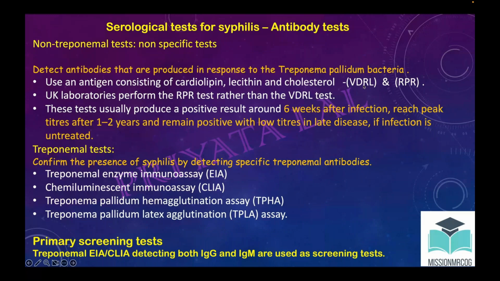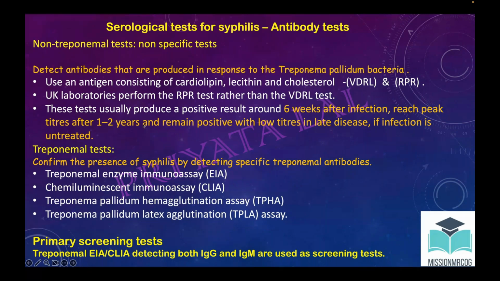In our country we do VDRL, but in the UK usually RPR is done. These tests usually produce results 6 weeks after infection, reach peak at 1 to 2 years, and remain in very low titers in late disease if the infection is untreated. So this part is important to understand. These are the non-treponemal, non-specific tests.